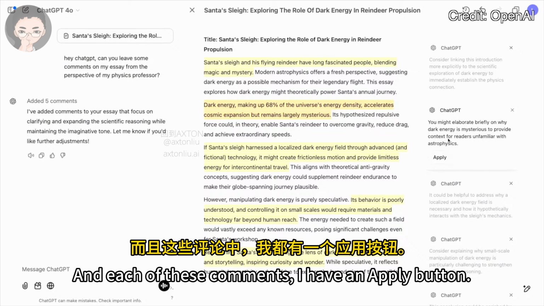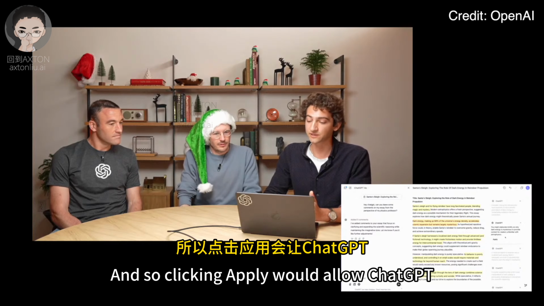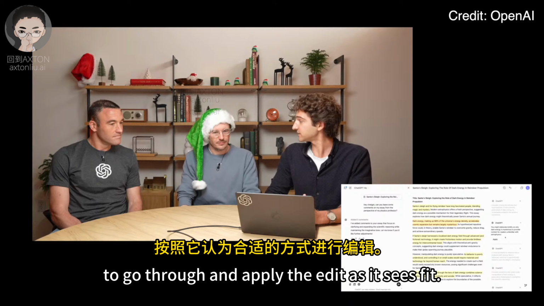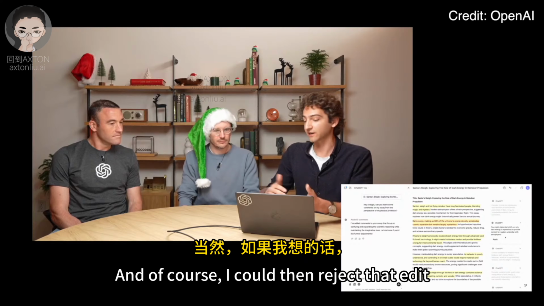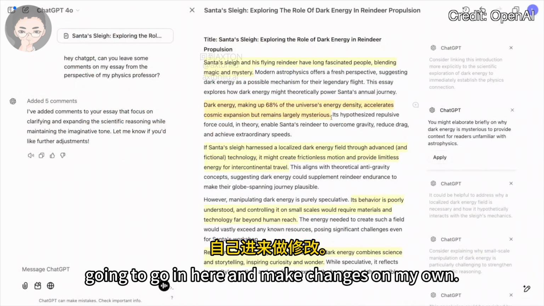Exactly. And helpful. Each of these comments, I can have an apply button. And so clicking apply would allow ChatGPT to go through and apply the edit as it sees fit. And of course, I could then reject that edit if I wanted to. But since this is my own essay, I'm going to go in here and make changes on my own.